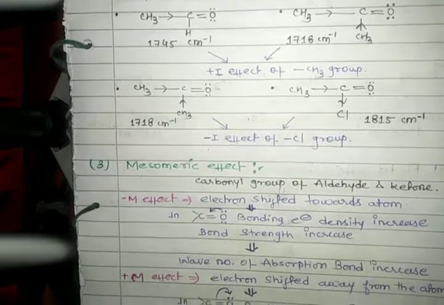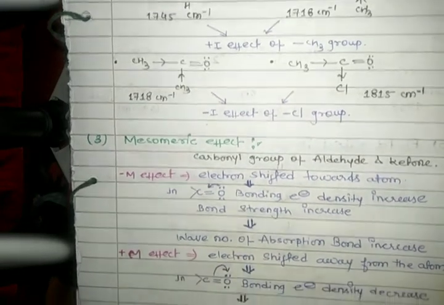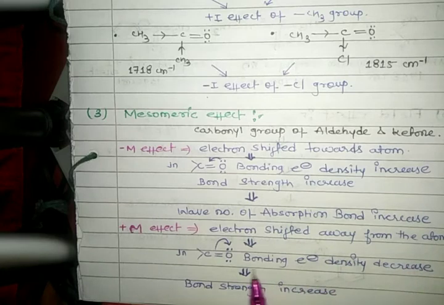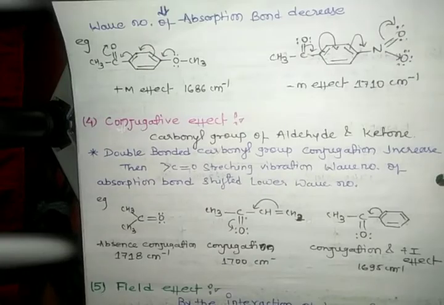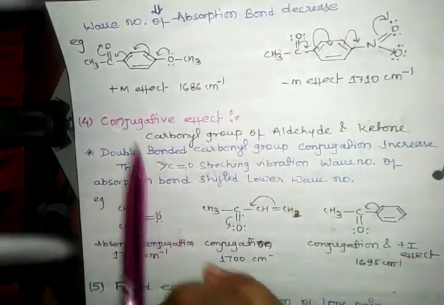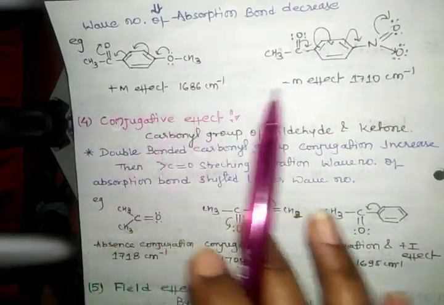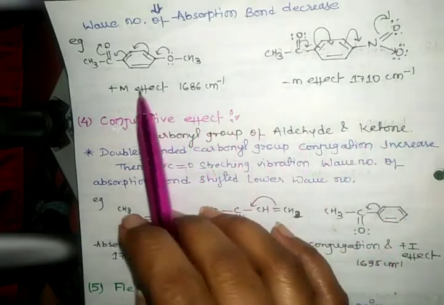And next we see plus M effect. In plus M effect, electrons are shifted away from the atom, and in carbonyl bonding, electron density decreases and bond strength increases, and the wave number of the absorption band decreases. There are also some examples showing plus M effect and minus M effect.